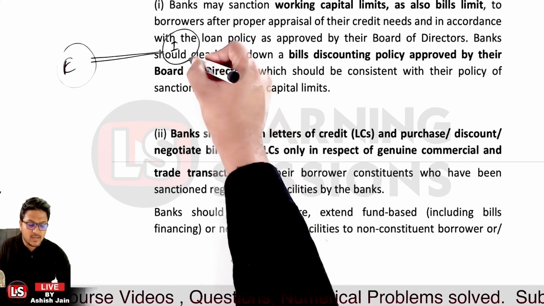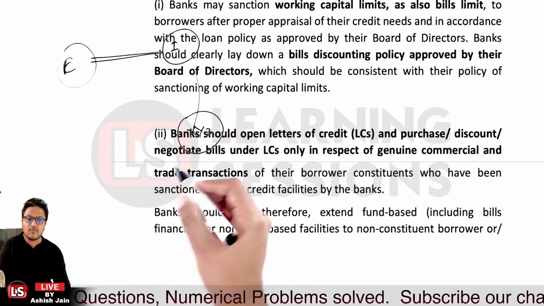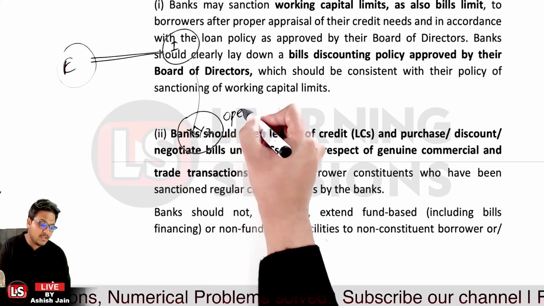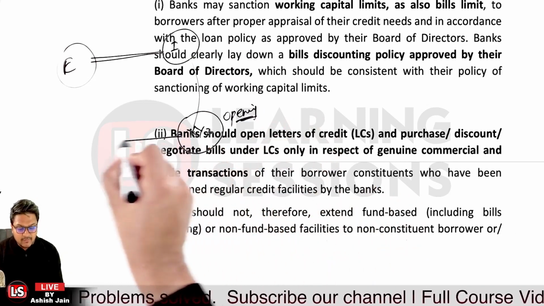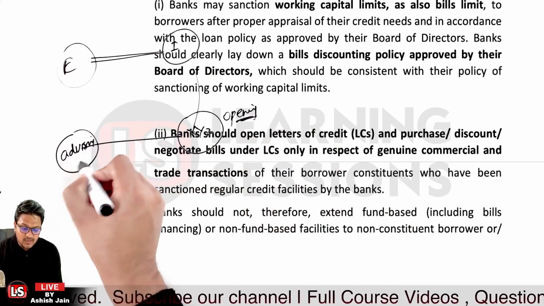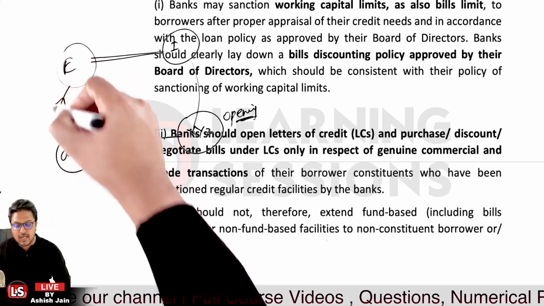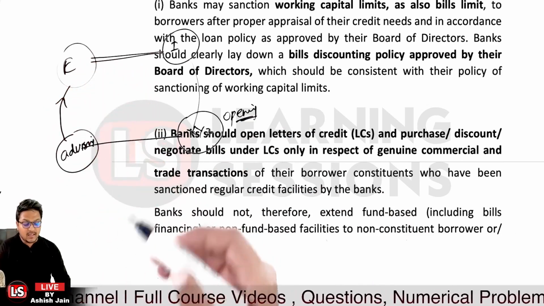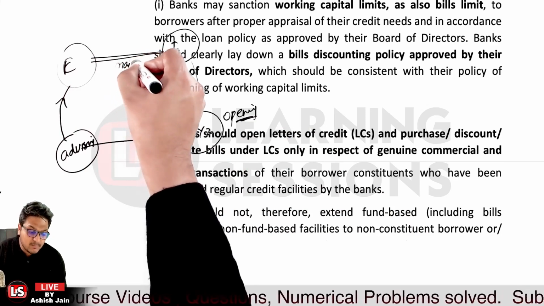So the importer, who is said to be the applicant, will go to the bank. Let's say he visits XYZ bank, which is said to be the opening bank, which will open the letter of credit. After opening it, the letter of credit will be transferred to some other bank, the advising bank, which is generally in the country of the exporter. That bank will advise the letter of credit to the exporter, after checking that the letter of credit conforms to the main contract between the importer and exporter.